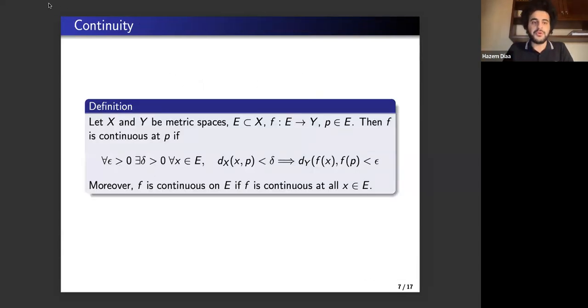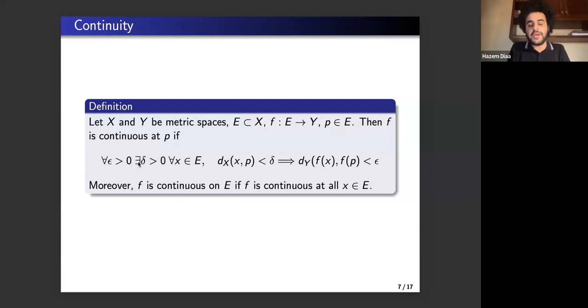And now we move on to see what a continuous function is. Again, from calculus, we know that a function is continuous if we can draw its graph without lifting our pen. But in the realm of mathematics, that does not mean anything. Here, let X and Y be metric spaces, E be a subset of X, f be a mapping of E into Y, and p be a point in E. So if you are focused, you would see that this requirement was not a requirement in the previous definition of a limit. Then f is continuous at the point p if the following property holds.